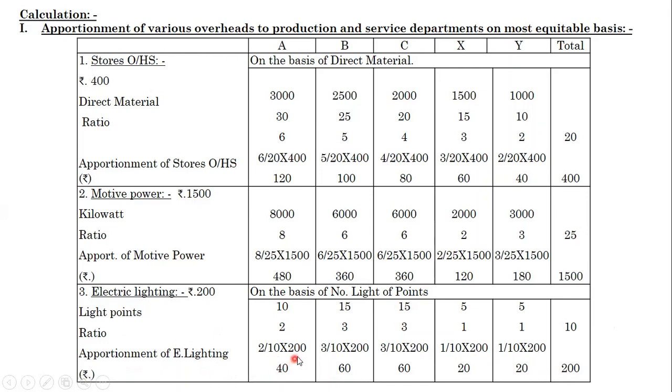2 divided by 10 into 200, 40. 3 divided by 10 into 200, 60. 3 divided by 10 into 200, again 60. 1 divided by 10 into 200 will get 20. 1 divided by 10 into 200 will get 20. This is the apportionment of electric lighting on the basis of light points.